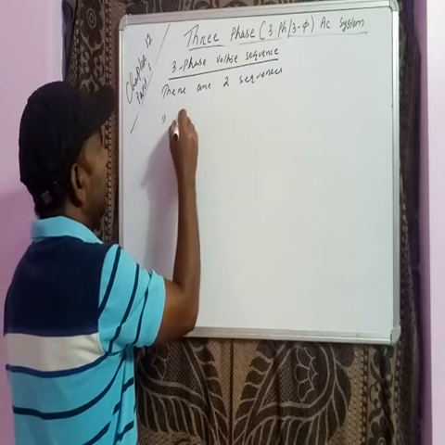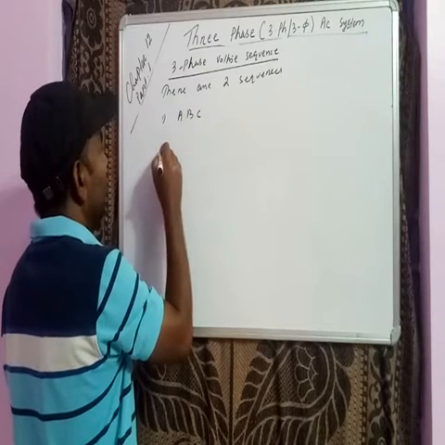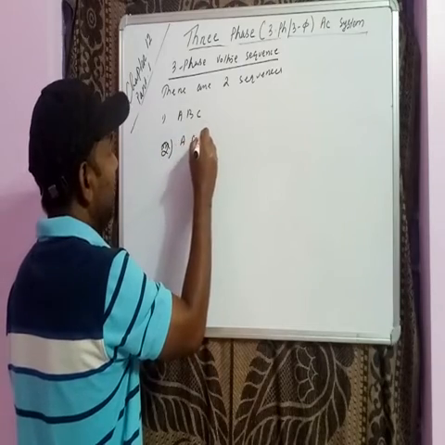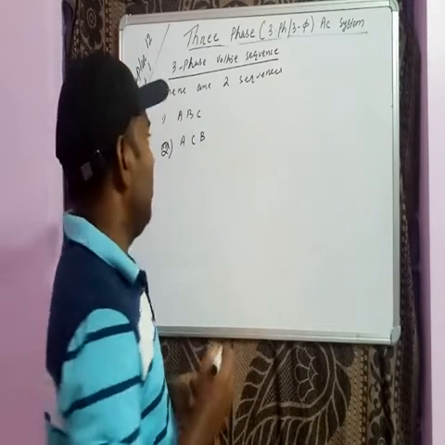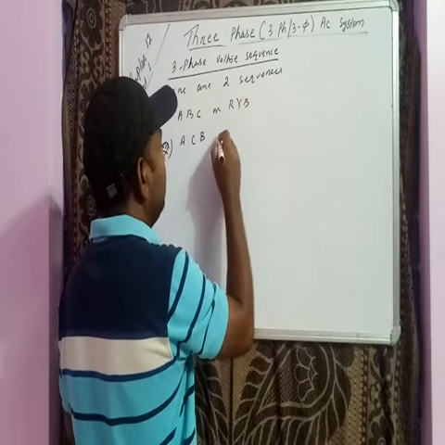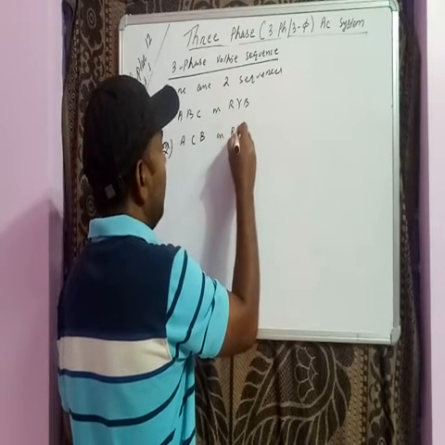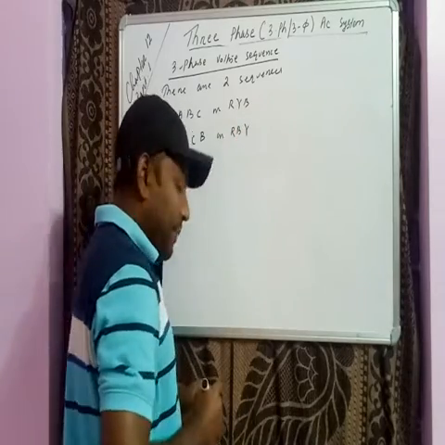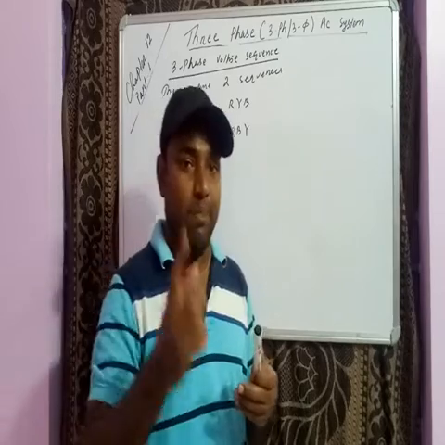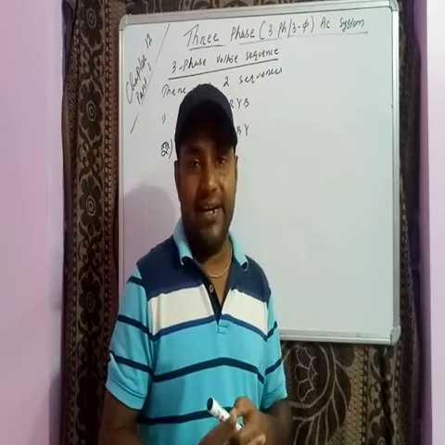Number one is ABC, second one is ACB. Or sometimes you can use RYB, or RBY. So depending upon the rotations and depending upon the highest value or maximum value appearing, the sequence will be decided.